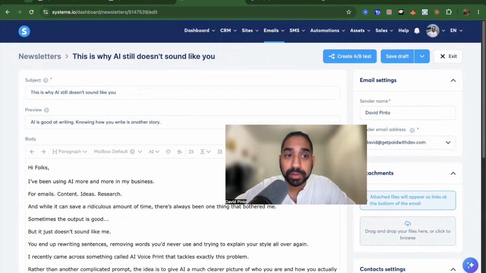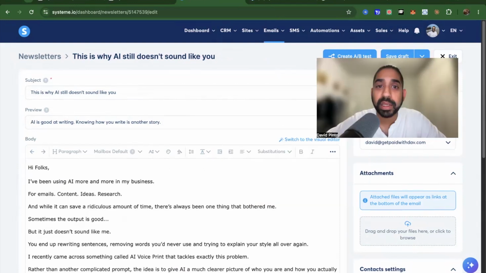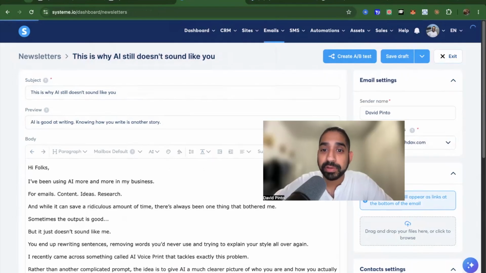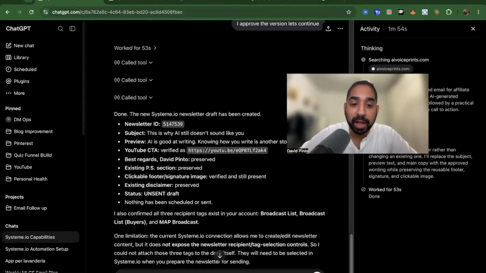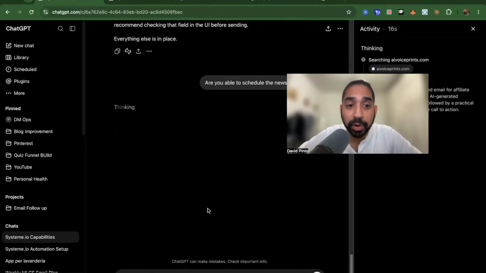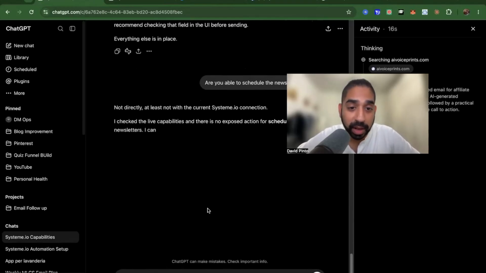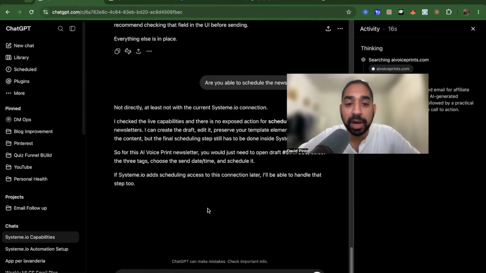Now, just for use case purposes, let's see if it can actually schedule the email for me. Okay, so I'm going to exit and you'll see right here the email is created, it's ready, it's in the draft. So now I'm going to ask, are you able to schedule the newsletter for me? I'm going to ask it because I want to know. I honestly don't know the answer to this question, so that's why I'm doing it in front of you guys. Let's see if it can schedule. Okay, so it's thinking. No, it cannot. Basically, it creates everything, keeps it in draft, but it doesn't have scheduling access yet.